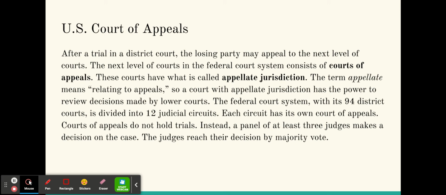U.S. Court of Appeals. After a trial in a district court, the losing party may appeal to the next level of courts. The next level of court in the federal court system is a court of appeals. This court has a different type of jurisdiction.